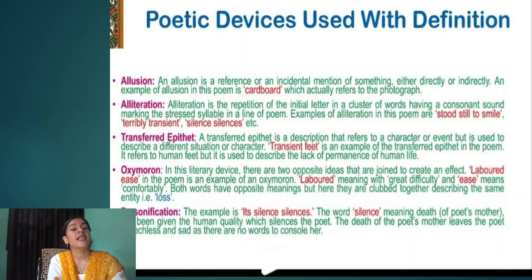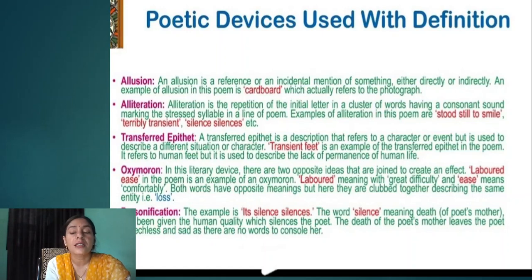Next poetic device that is used in the poem is alliteration. Alliteration is the repetition of the initial letter in a cluster of words having a consonant sound. It marks the stressed syllable in a line. Examples of alliteration in this poem are stood still to smile. Pay attention, dear students.